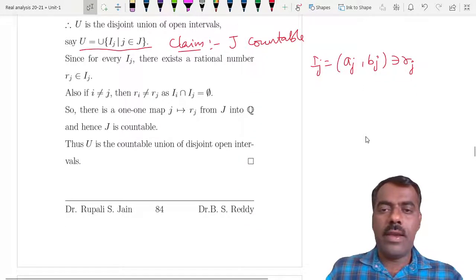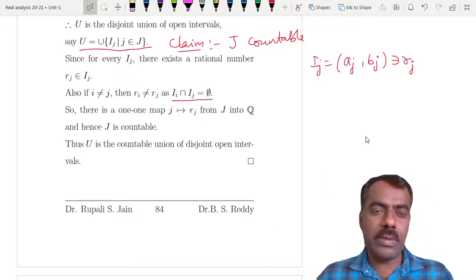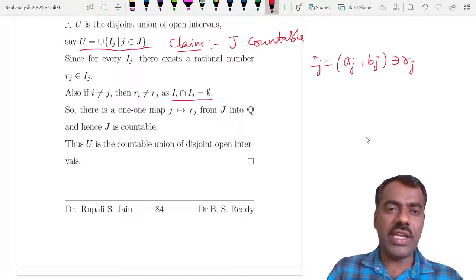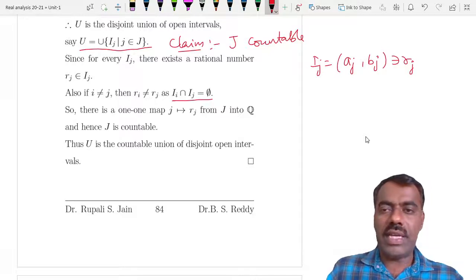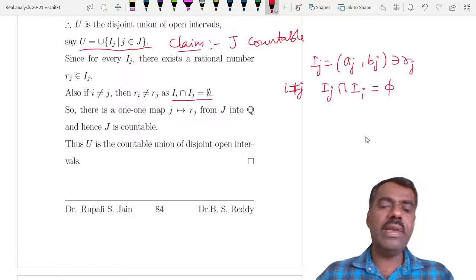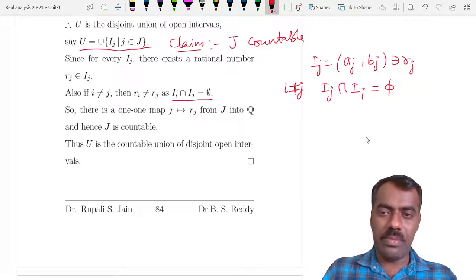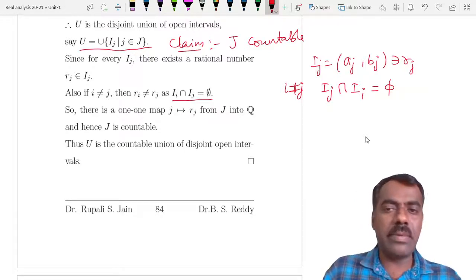Then, in this collection whatever was the same we have dropped out, so all this collection is a disjoint collection, right? So if you take i different from j, then obviously Ij and Ii, their intersection is completely empty, they don't have any element in common, and we are picking a rational number from one interval and another rational number from another interval.